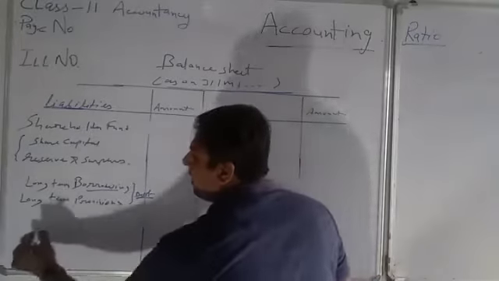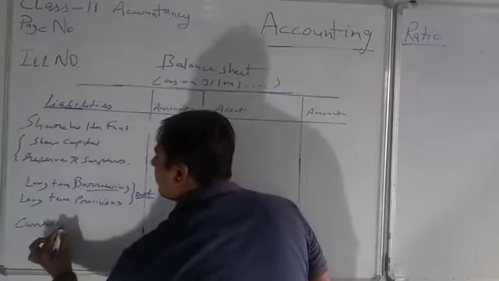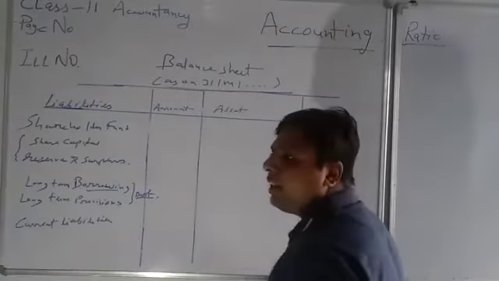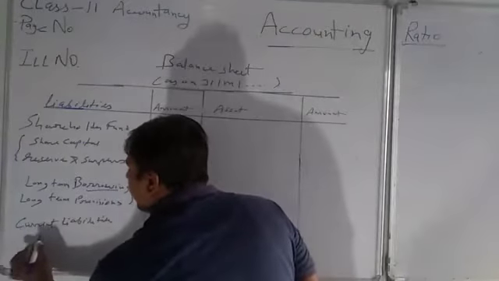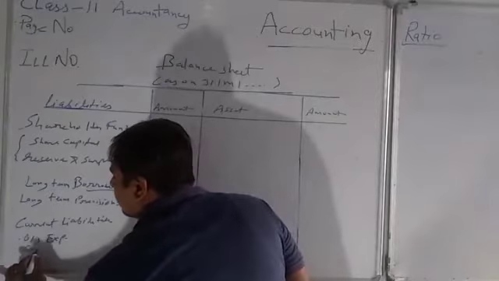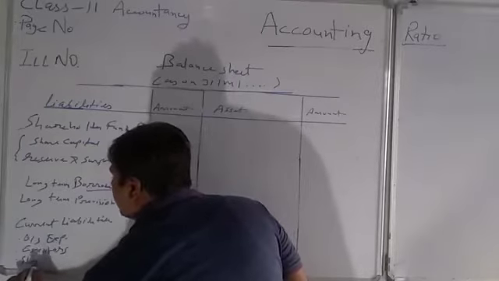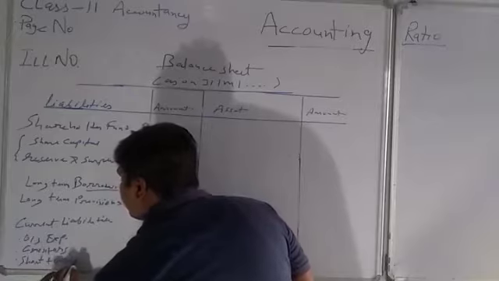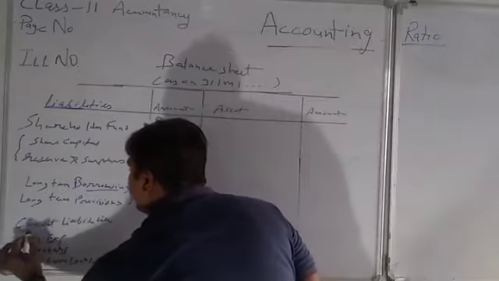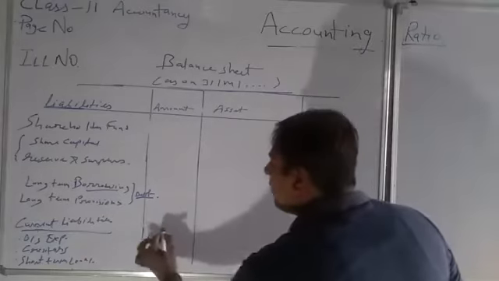Now here comes current liability. In current liability, what will come? Outstanding expenses and creditors and short-term loans. This all will be covered under the particular heading of current liability. Here the amount will be written.